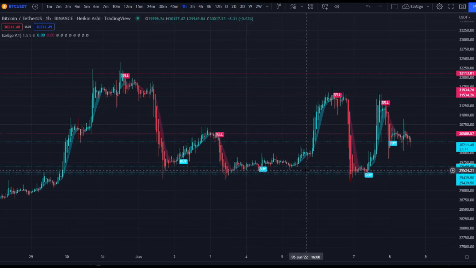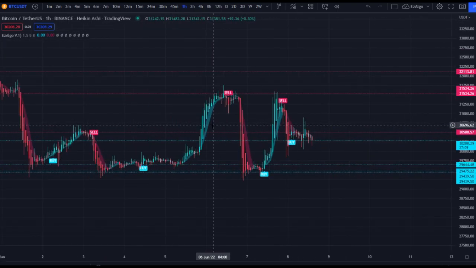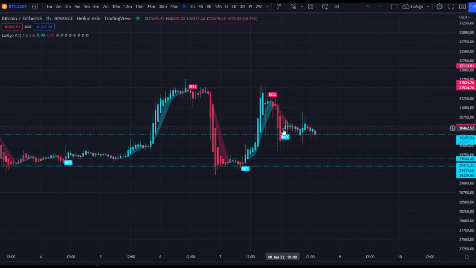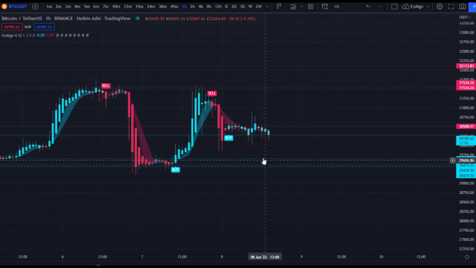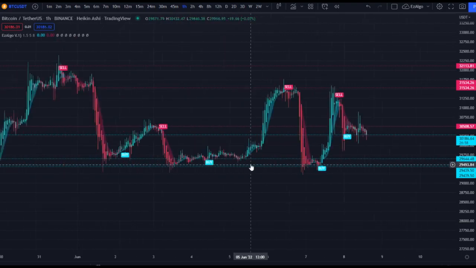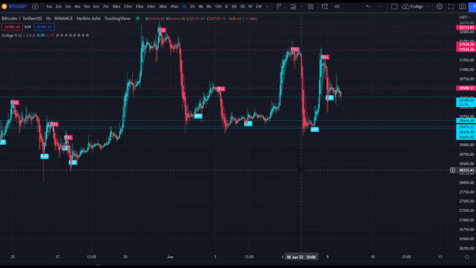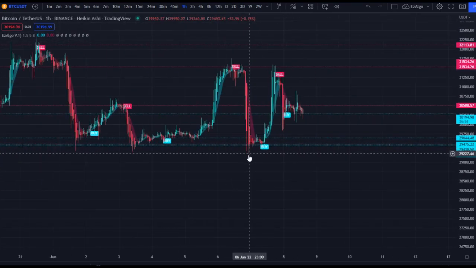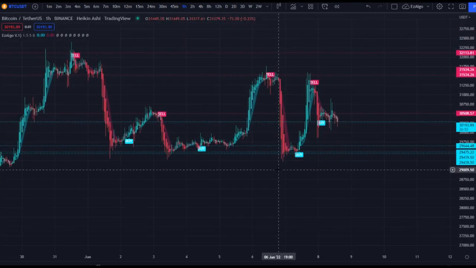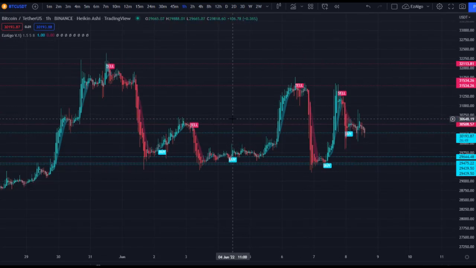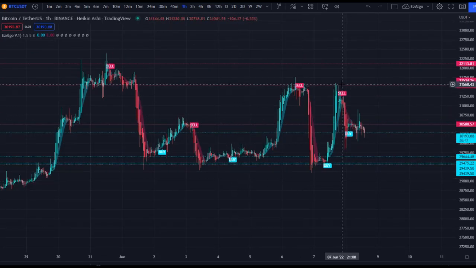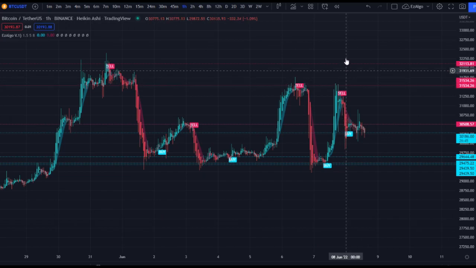So step number 1 when you're entering a trade is wait for price to come down to a certain level. If price is in the middle of a range, as you can see right here with this long signal, we probably wouldn't take that long signal. Why? Well, because it's not at a support level. Our support level is down here at around 29K and a little bit below at around 28K. So those are our main support levels that we would be looking to take longs. And for our resistance levels, our main resistance is right up here at around 31,500 and at 32K right around here. So these are our main resistance levels.